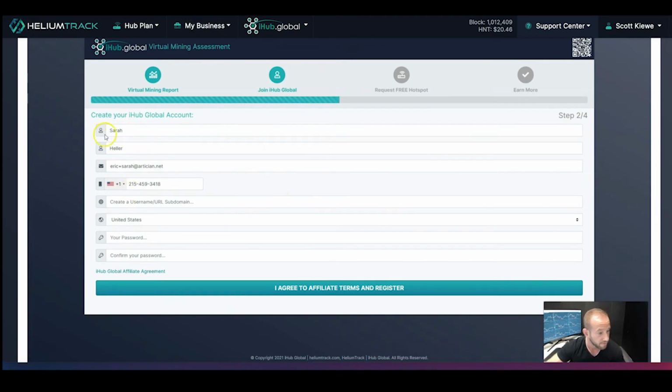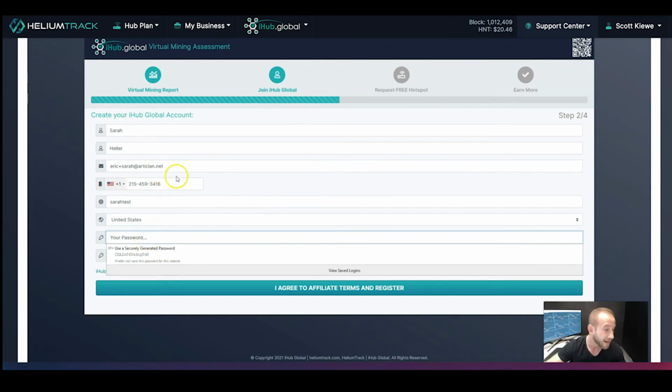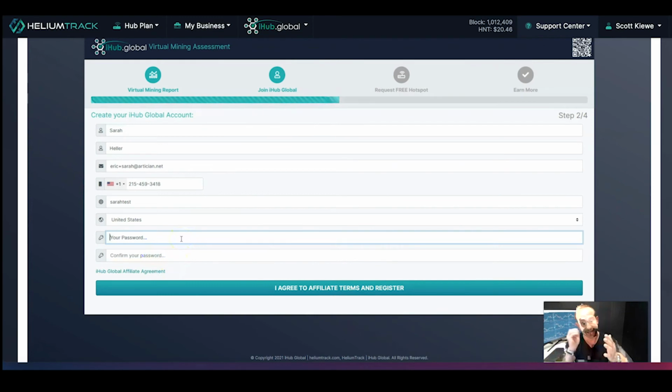She is going to set up her account, and in this case, I will just complete this process so that you guys can see it and understand it, okay? And we're going to look, all of Sarah's information is already filled out because you provided it. And guess what? If you weren't accurate or if you did a misspelling or something, she can correct it here. So she has the ability to make sure that everything is correct before she signs up to iHub Global. And this is going to create her iHub Global account, and it's going to assign it to you. So it's going to know that you have referred Sarah into iHub Global, and you will get credit for that.